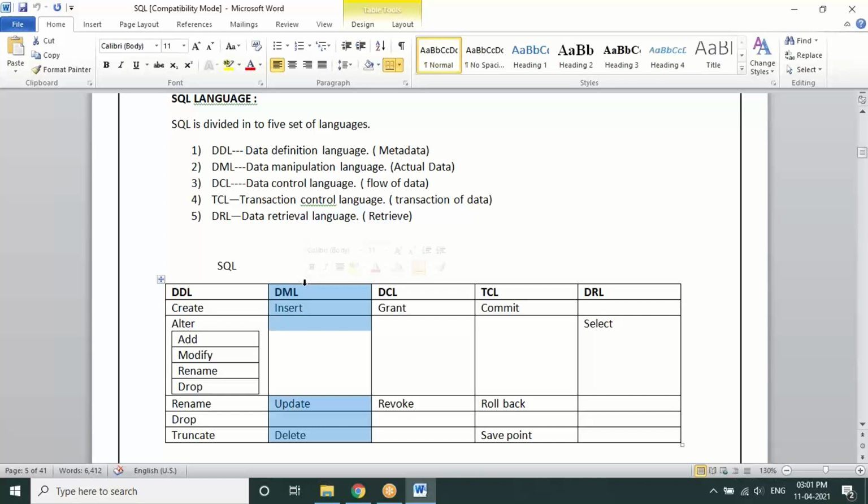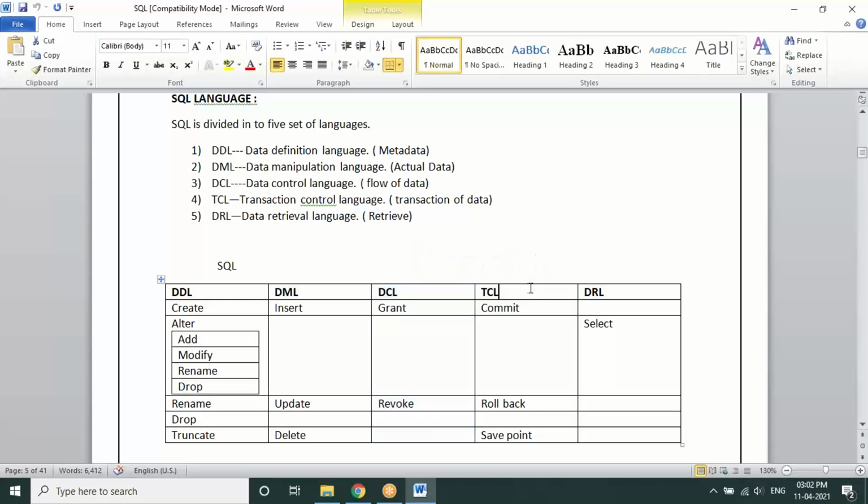The other two categories are DCL and TCL, which we cannot work on in SAS, but you can just remember that if any user requires some permissions or privileges, generally an administrator will grant all the privileges to the user. So grant is the command to get certain privileges or permissions over the database. Revoke is taking back the permissions assigned to a user.